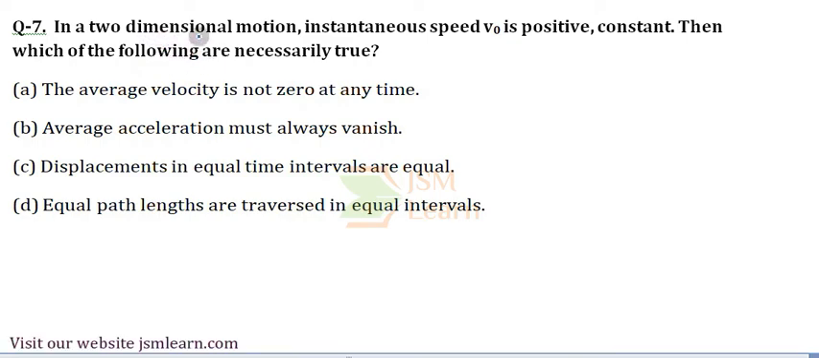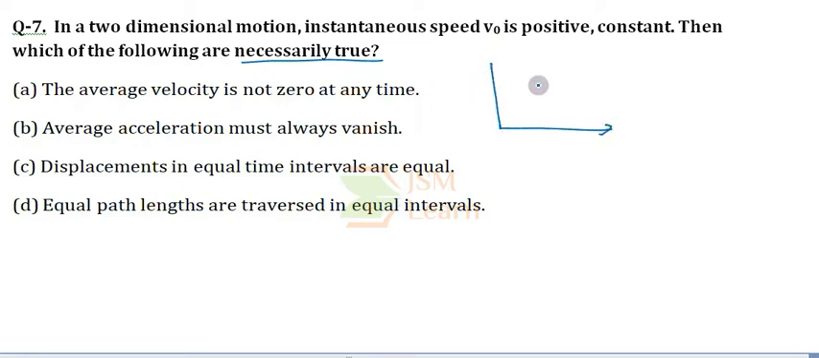The question says that in a two-dimensional motion, the instantaneous speed is v naught, which is a positive constant. Which of the following is necessarily true? What does necessarily true mean? It means that among the given options, we have to identify the options which are always true and which hold for every time in the whole particle motion.